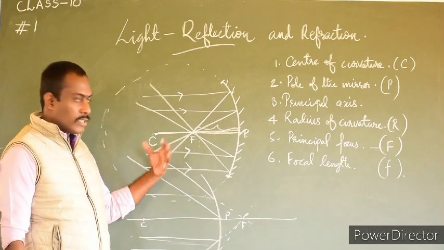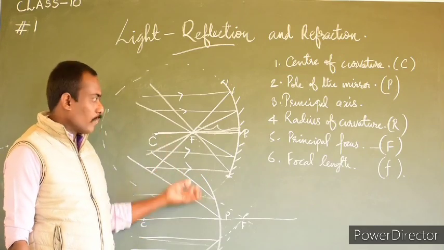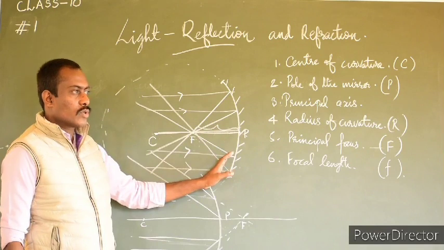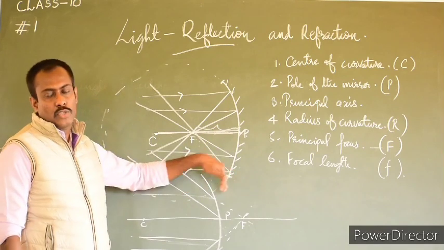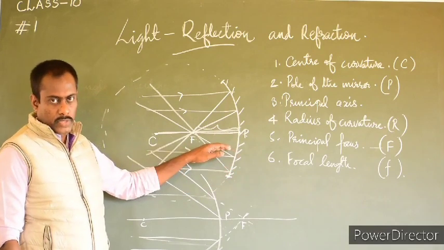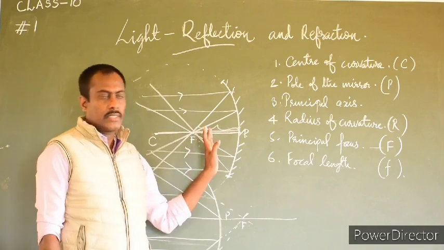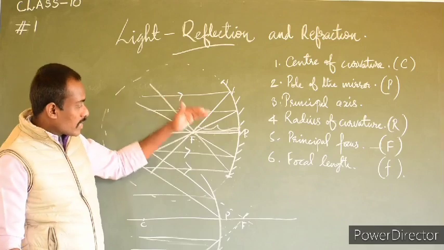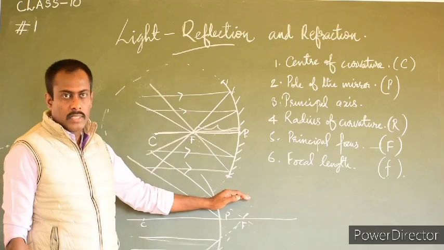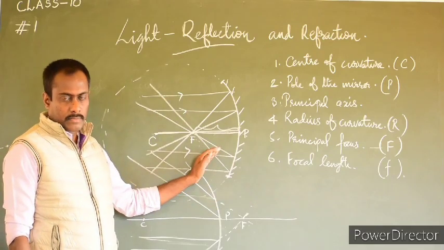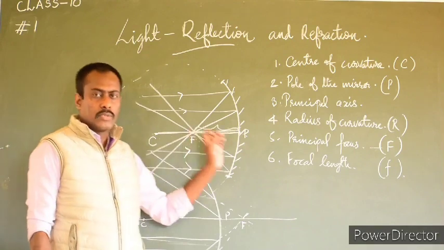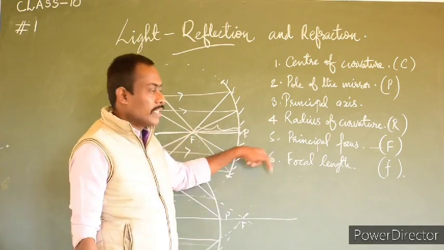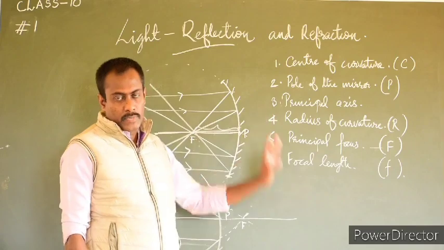After reflecting the light that falls on a mirror, it forms the image of an object. That is the main aspect. Then how does a mirror form the image of an object? That is what we are going to discuss: the image formation by spherical mirrors.